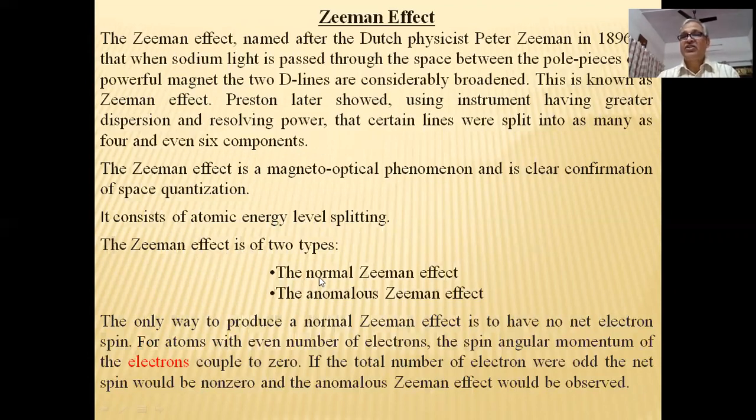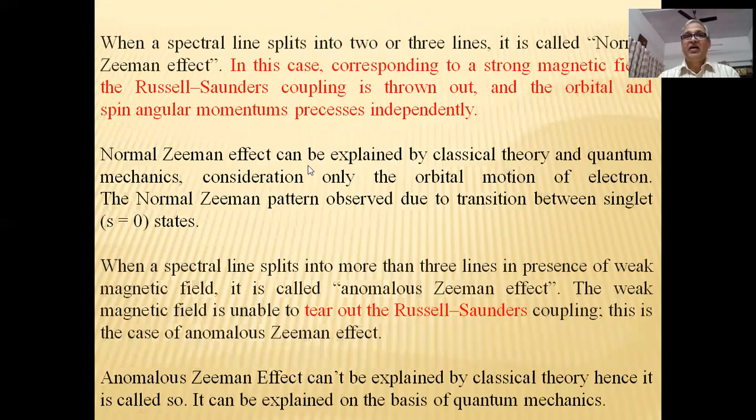The Zeeman effect is of two types, the normal Zeeman effect and the anomalous Zeeman effect. The only way to produce a normal Zeeman effect is to have no net electron spin. For an atom with an even number of electrons, the spin angular momentum of the electrons couples to zero. If the total number of electrons were odd, the net spin would be non-zero and the anomalous Zeeman effect would be observed. When the spectral line is split into 2 or 3 lines, it is called the normal Zeeman effect.